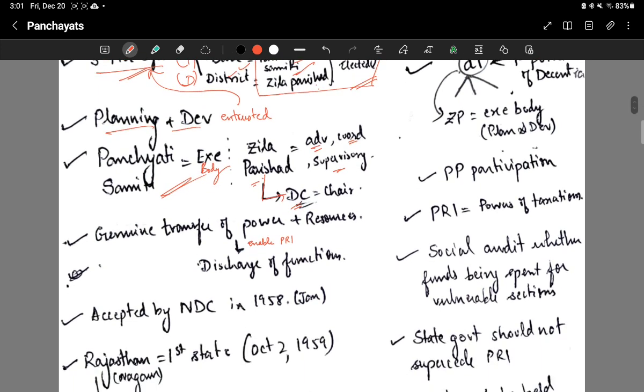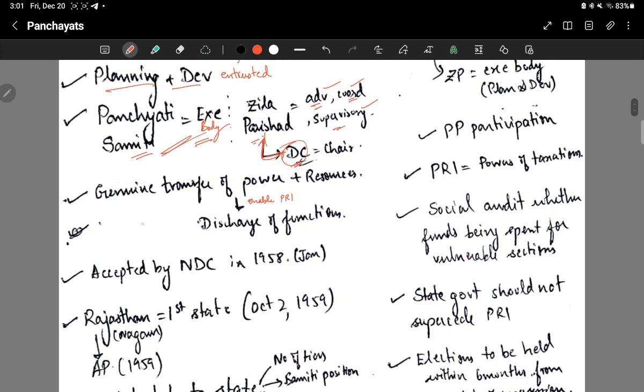Then it also recommended that Panchayat Samiti should be the executive body and Zilla Parishad should be the advisory, coordinating and supervisory body, and the district collector should be the chairman of this Zilla Parishad. And one more recommendation was that there should be genuine transfer of power and resources to enable the Panchayati Raj systems to discharge their functions.